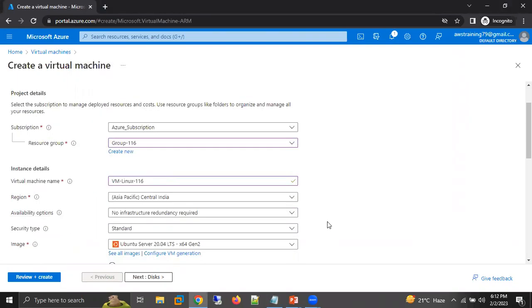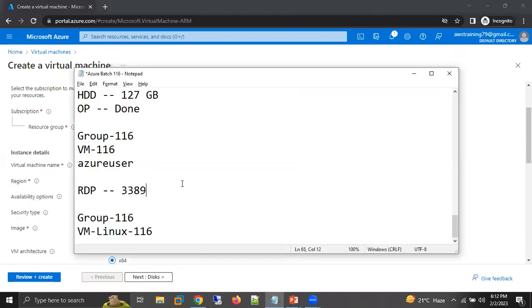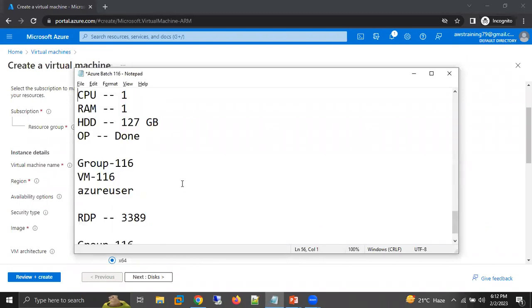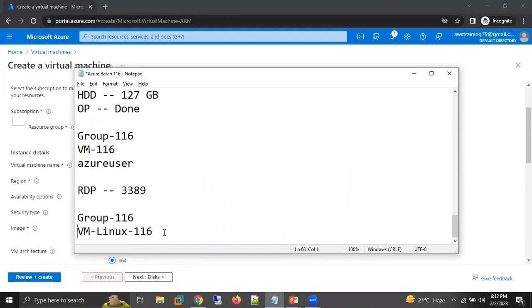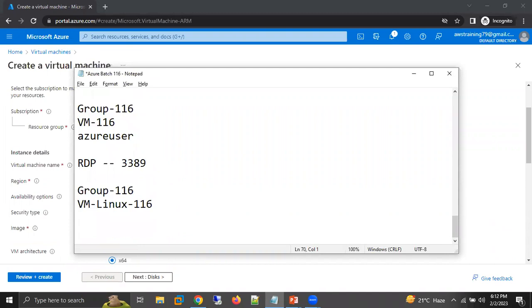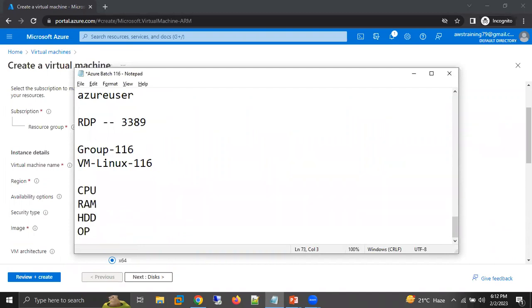Scroll down. In the previous session, we discussed that if I want to purchase any computer, we need a few things. What are the things we require? CPU, RAM, hard disk, operating system. So here also, we need all four: CPU, RAM, hard disk, and which operating system I'm going to select. I'm selecting a Linux-based operating system.